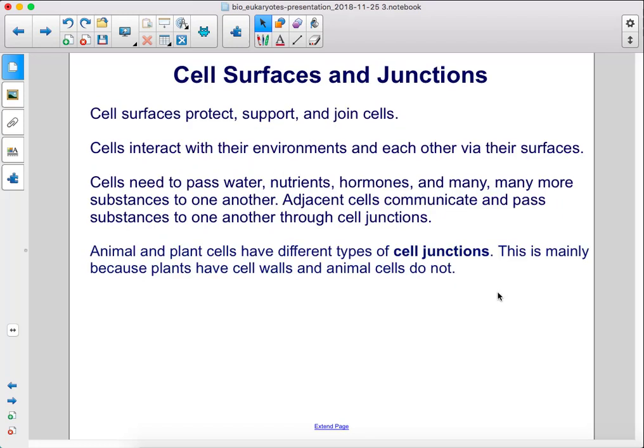Cell surfaces protect, support, and join cells. Cells interact with their environments and each other via their surfaces. Cells need to pass water, nutrients, hormones, and many more substances to one another. Adjacent cells communicate and pass substances to one another through cell junctions. Animal and plant cells have different types of cell junctions. This is mainly because plants have cell walls and animal cells do not.